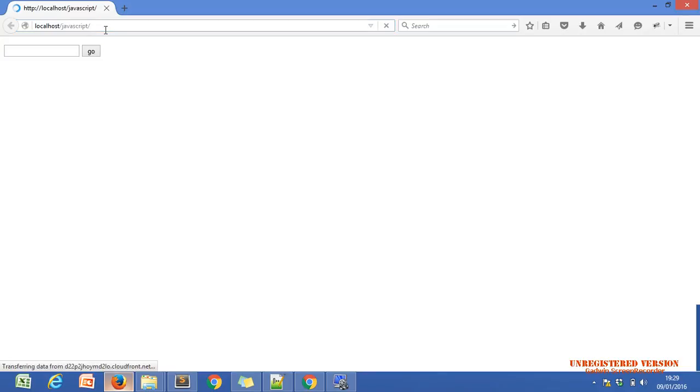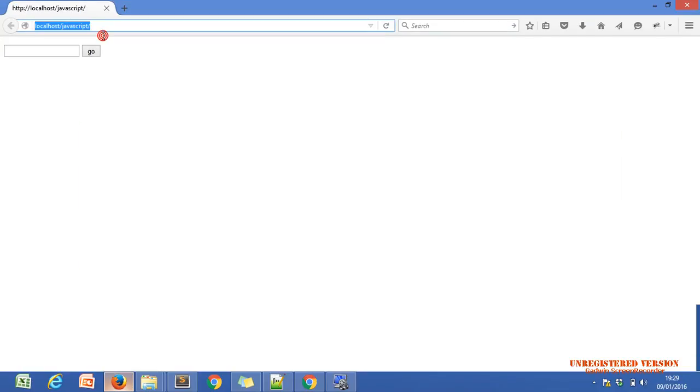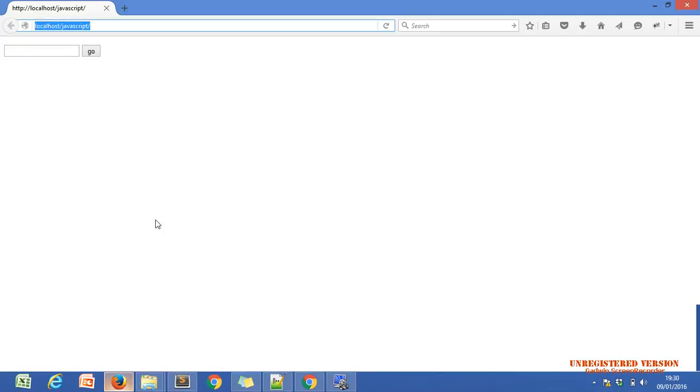See it or not, one second. Yeah, I just saved it. Oh, demo, sorry. I just changed the ID, so I have to pass that ID here also. JavaScript will not display any error message in the browser if you use wrong syntax or wrong logic. Okay, we are getting 11 in the p tag.